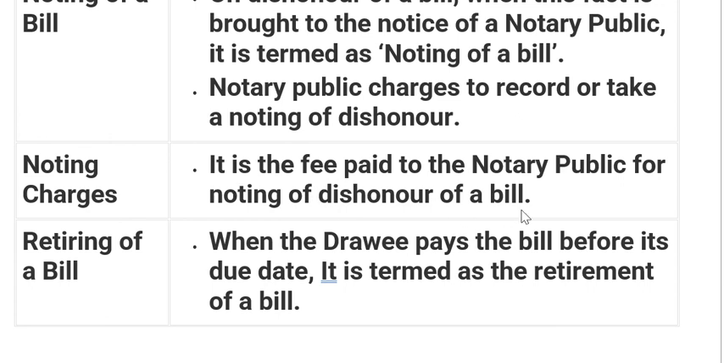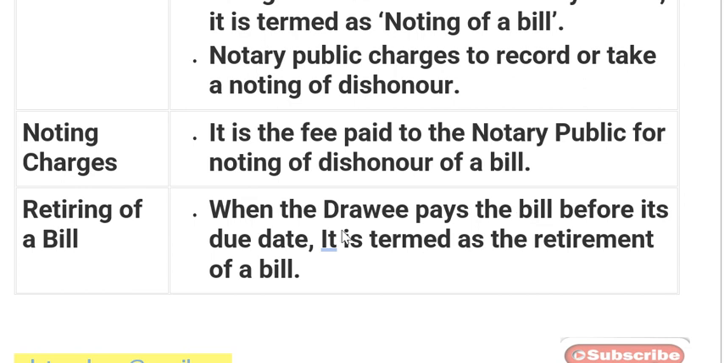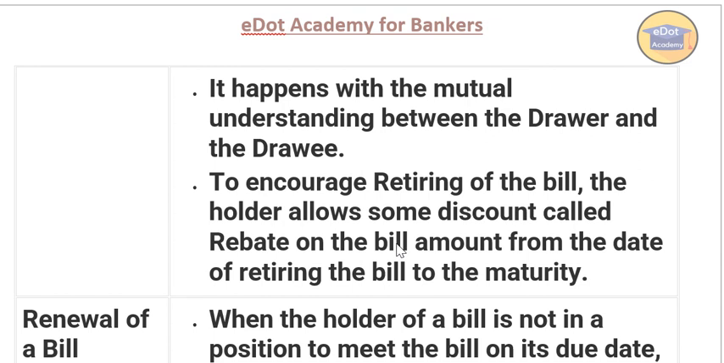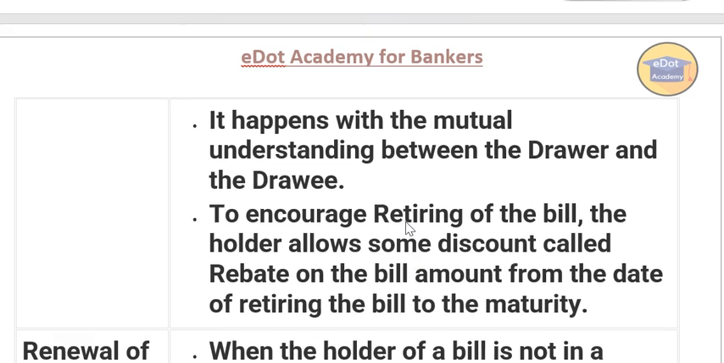Clear? Retiring of the bill. When the drawee pays the bill before its due date, it is termed as retirement of bill. That means the debtor is paying before the due date. It's called retiring of the bill. Okay, it happens with the mutual understanding between drawer and drawee only. That means the debtor may be telling, okay, I'll pay in advance, no problem, before the due date. So it's called the retiring of the bill.